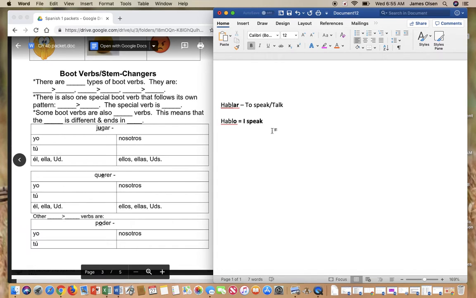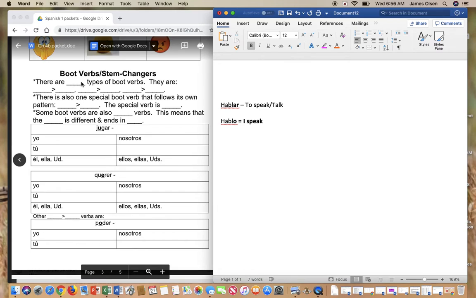Okay, so that is review, and hopefully you're very confident with that. Now we're going to throw a wrench into things, because sometimes this stem also changes. That's called a stem changer, of course. So let me show you what I mean. First, let's fill this in, I guess.